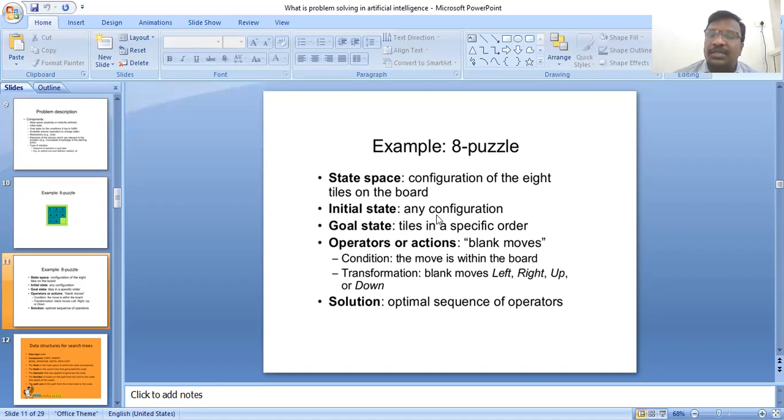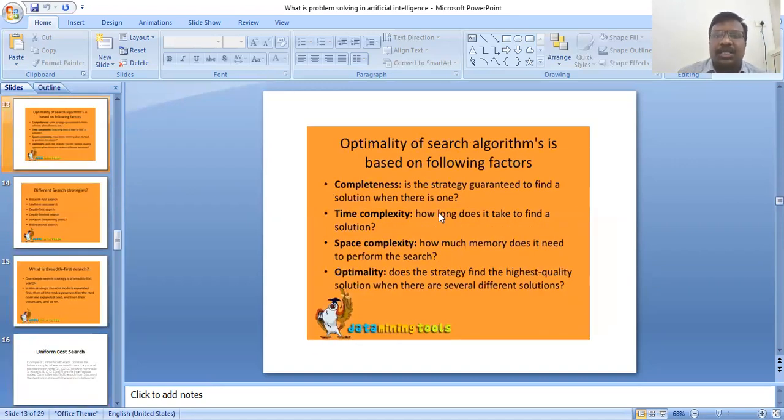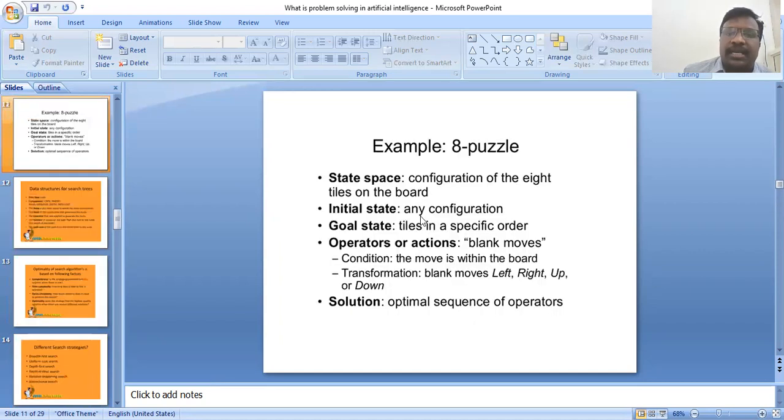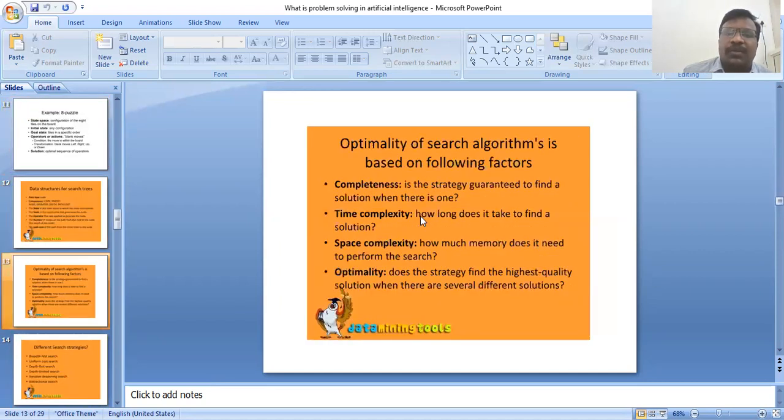Solution: the optimal sequence of operators. How do we define the solution? Next, data structure. The optimal solution algorithm falls into different categories with different data structures, for example the 8 puzzle problem.